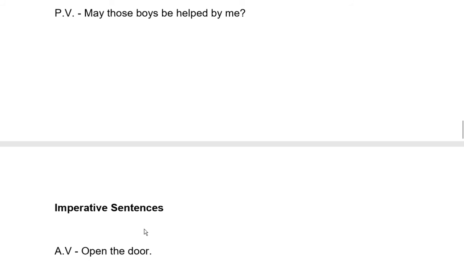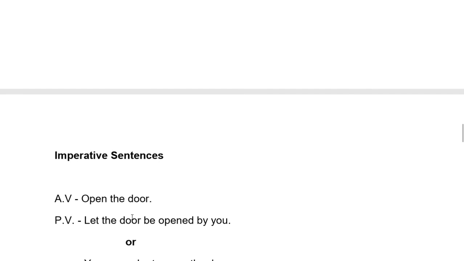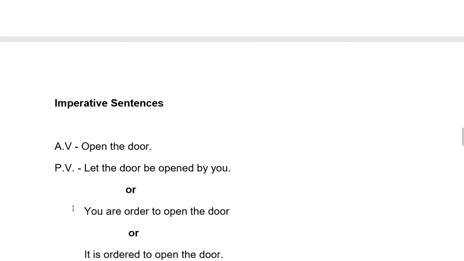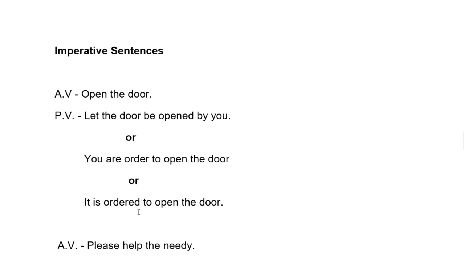Next type, imperative sentences. Open the door. It is an order. Keep let in the beginning, then object, be, and third form. Let the door be opened by you. You are ordered to open the door. I repeat, it is a misprint. It should be ordered. The third form is ordered. It is ordered to open the door.